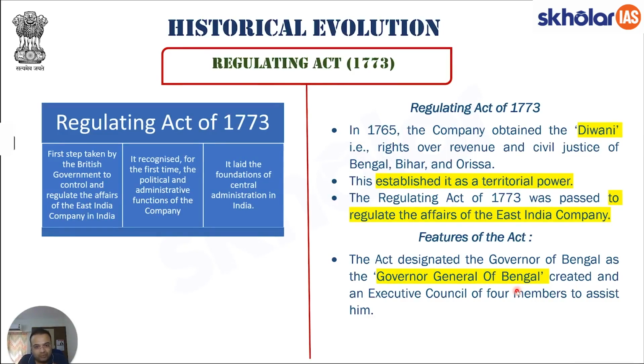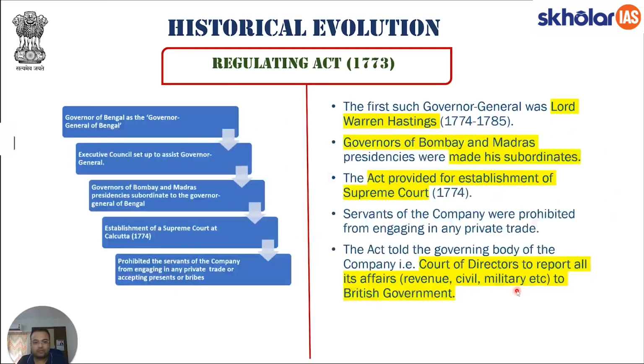As such, the person who will be handling the administration of Bengal, the governor who is in charge of Bengal, will now be made Governor General of Bengal. And the idea is the other governors will now report to this Governor General of Bengal, right? So the first Governor General of such a nature, that is Governor General of Bengal, was Lord Warren Hastings. Lord Warren Hastings was the first Governor General of Bengal, and this is a point which is important both for your prelims as well as for your PCS examinations, right?